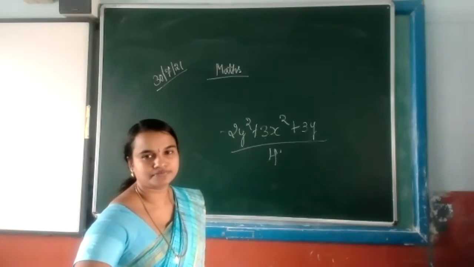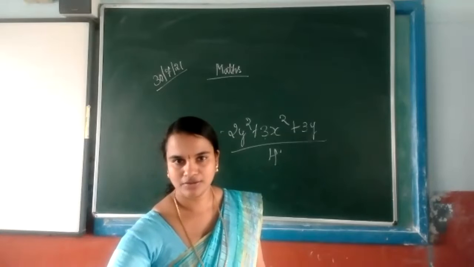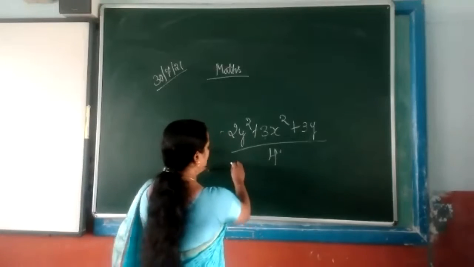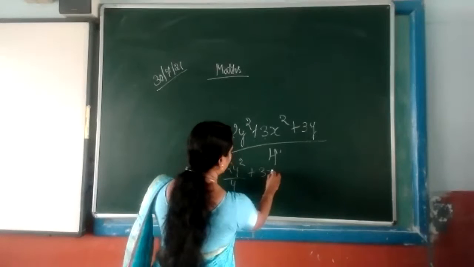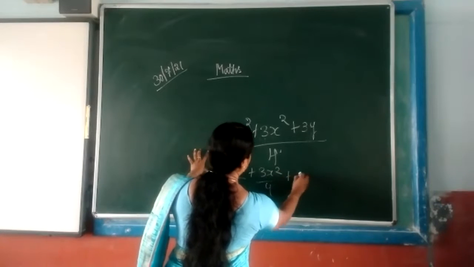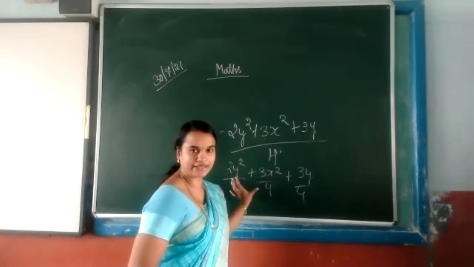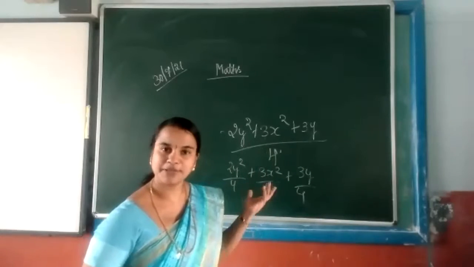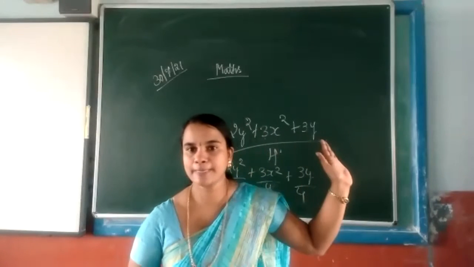Miss, it is trinomial. Very good. That means 2y square upon 4 plus 3x square upon 4 plus 3y upon 4. So how many terms are we getting? 1, 2, 3. That means it is a trinomial. Anybody have any doubt related to this?